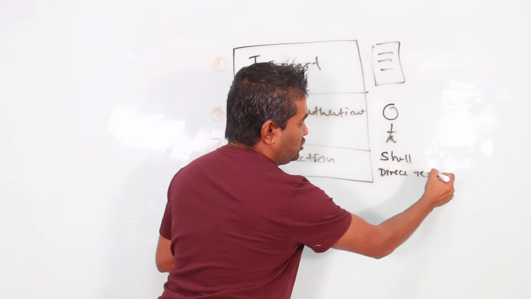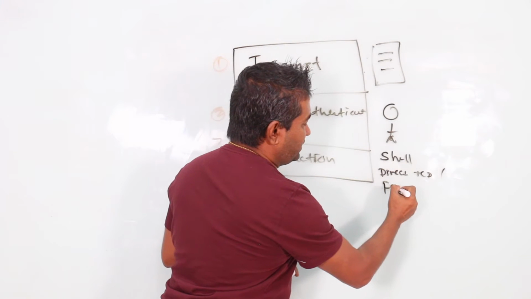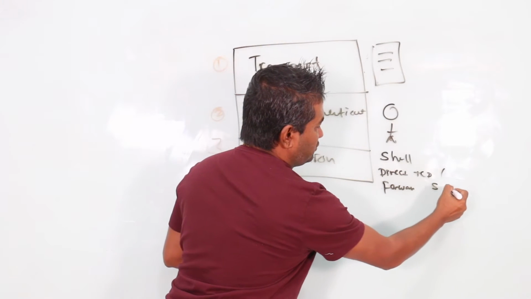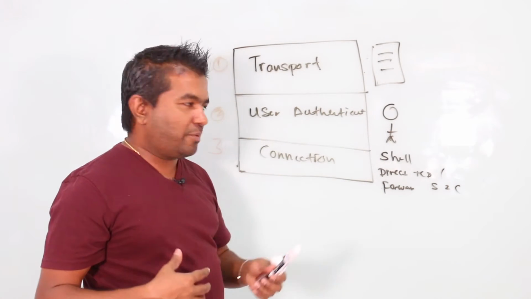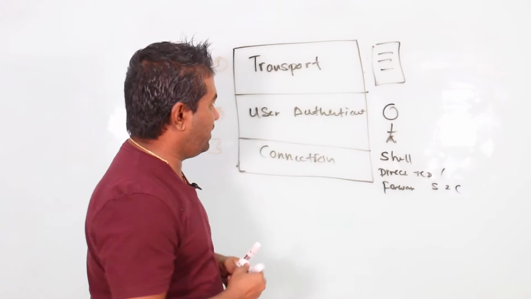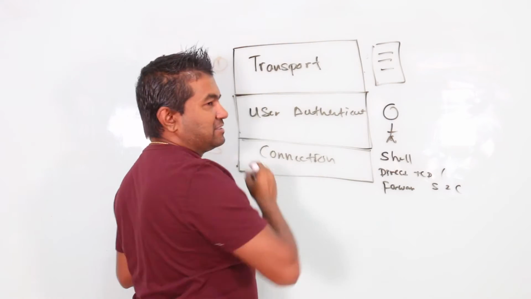Direct TCP means client to server, and also forwarded TCP, which means server to client. So these are the layers that operate in the SSH protocol. Today we are going to go into a little detail about this.